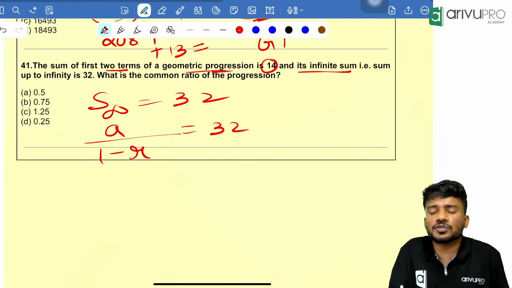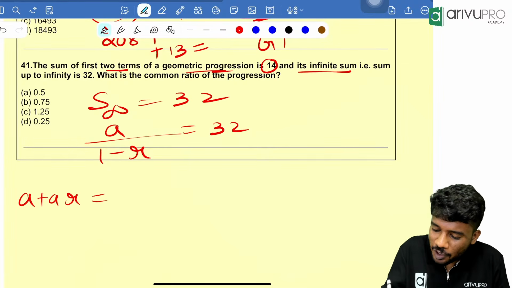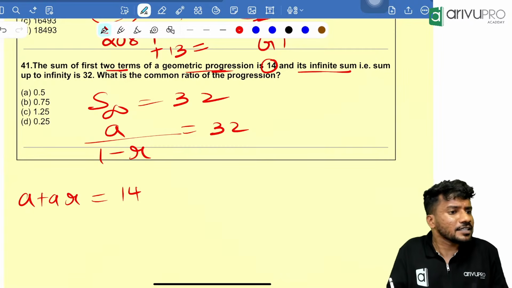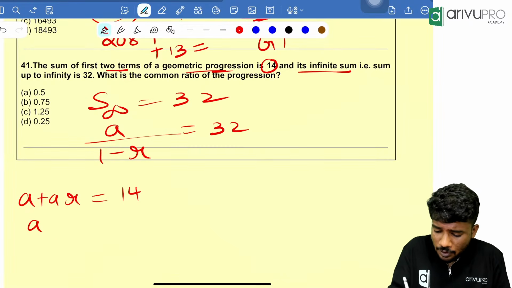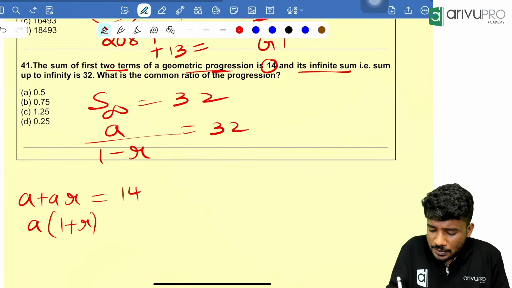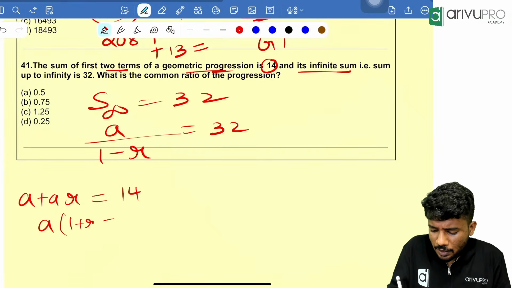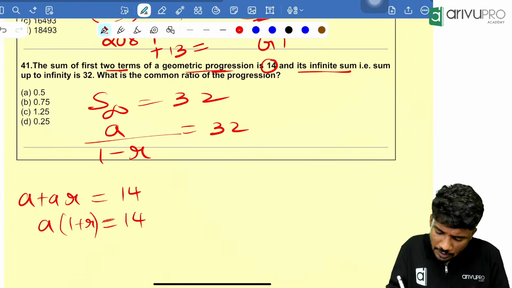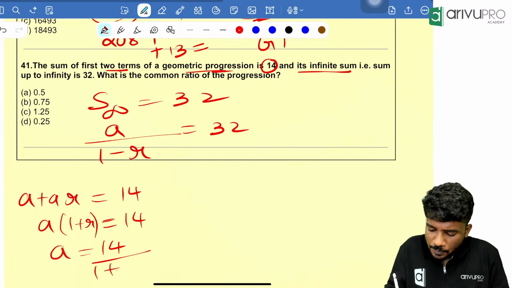Sum of the first two terms, that means A plus AR is equal to how much? 14. Correct? Then if A plus AR is equal to 14, can I take A common from that? A into 1 plus R is equal to 14, which means A is equal to 14 divided by 1 plus R.